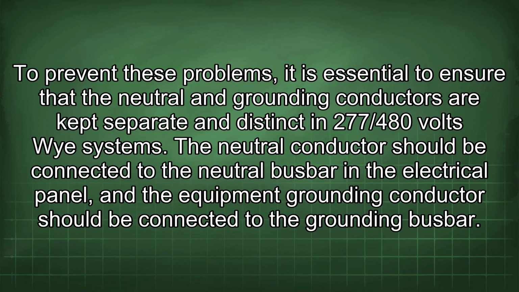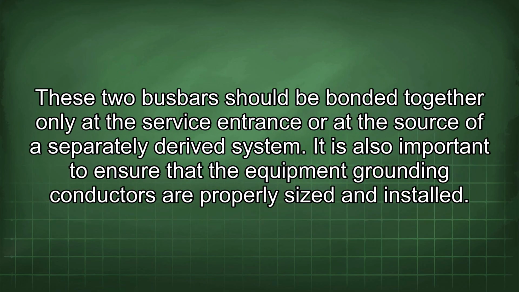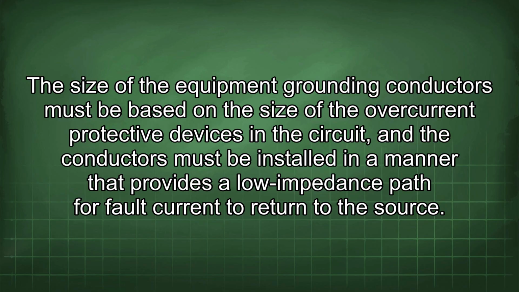277/480 volts Y systems. The neutral conductor should be connected to the neutral busbar in the electrical panel, and the equipment grounding conductor should be connected to the grounding busbar. These two busbars should be bonded together only at the service entrance or at the source of a separately derived system. It is also important to ensure that the equipment grounding conductors are properly sized and installed. The size of the equipment grounding conductors must be based on the size of the overcurrent protective devices in the circuit, and the conductors must be installed in a manner that provides a low impedance path for fault current to